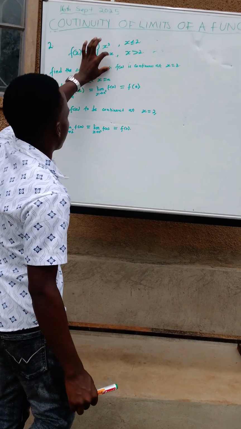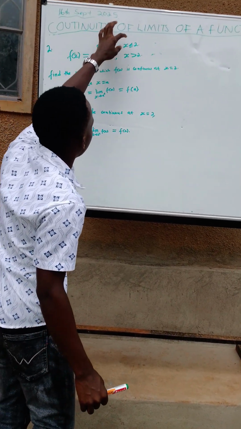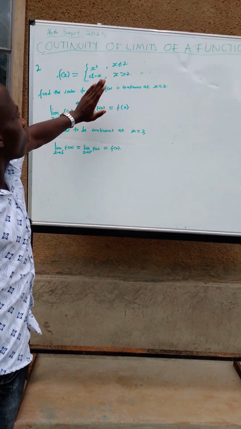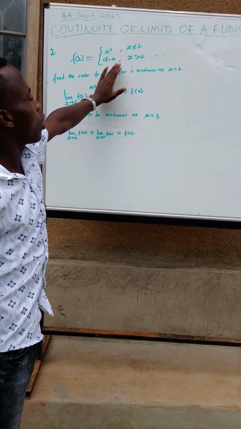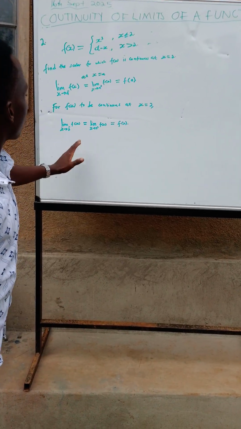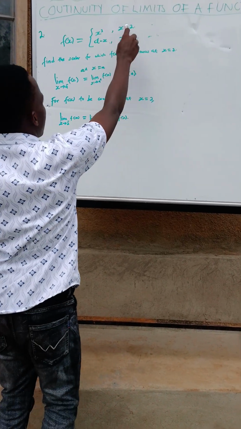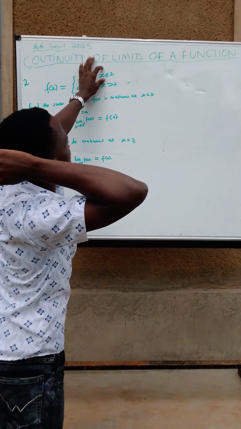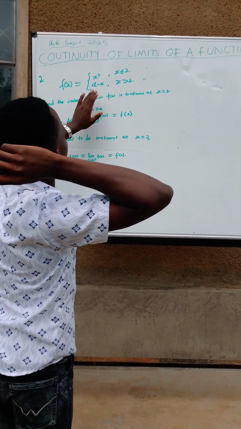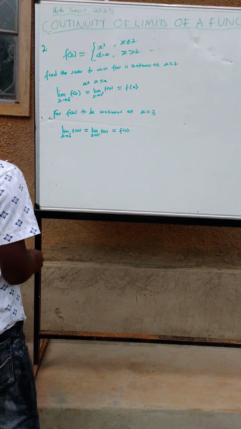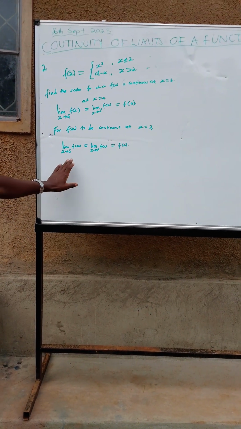These are functions. f of x equals x cubed when x is less than or equal to 2, then f of x equals alpha minus x when x is greater than 2. So, what do we consider here? The less than side, the first function, is going to be part of our left-hand limit, and then the greater side, we put it on the right-hand limit. Then we substitute.